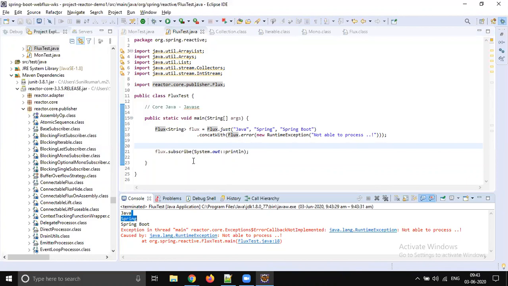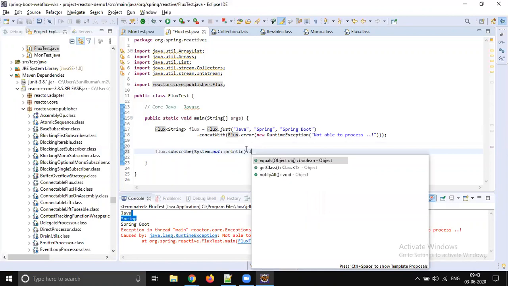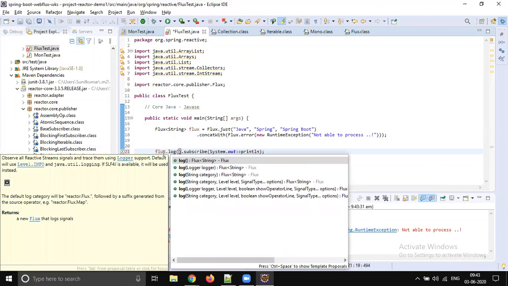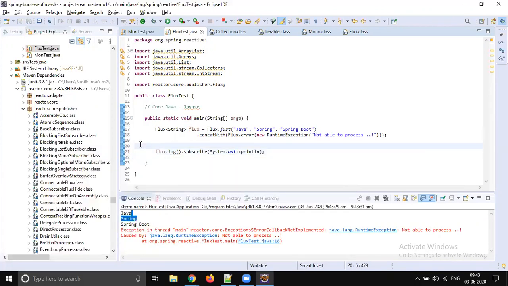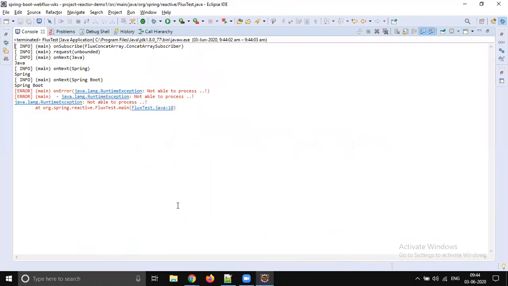So what exactly is happening in the background? To get an idea, it's better to use log: flux.log().subscribe. So we will come to know what exactly is happening in the background. This log will make you understand all the things that are happening in the background. Let's run the code and focus on the console.